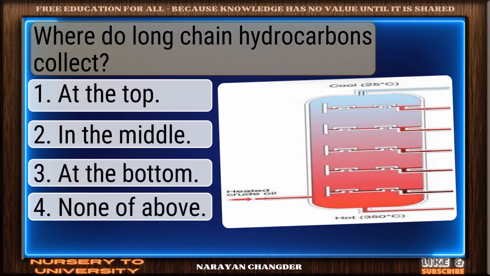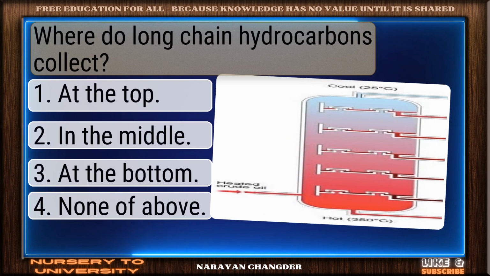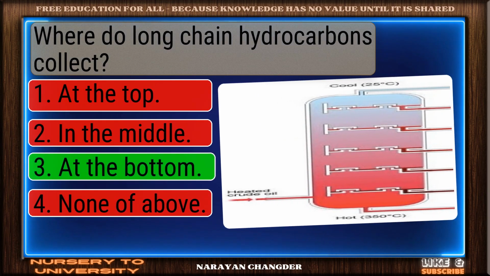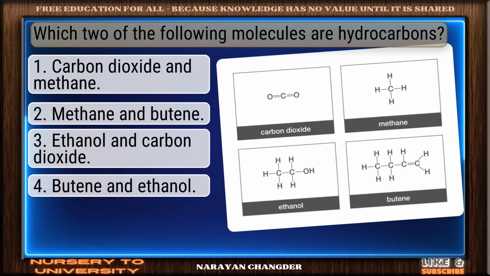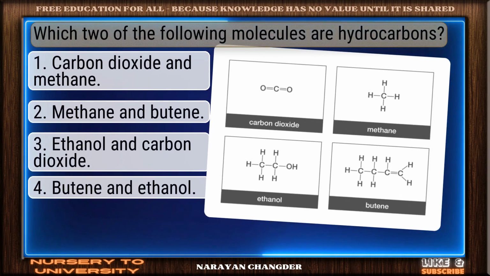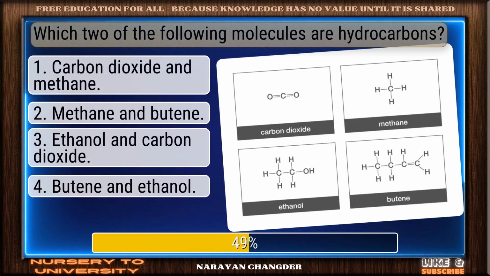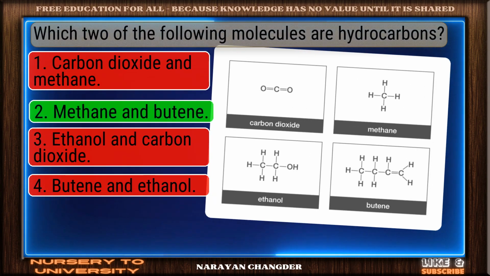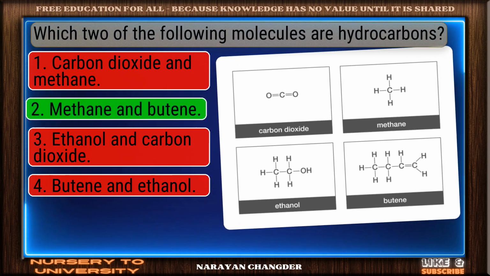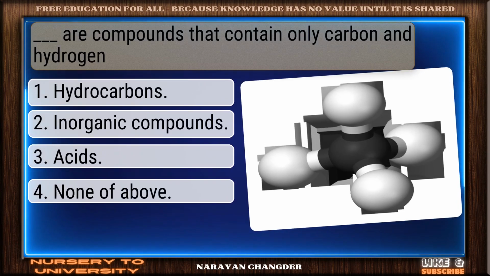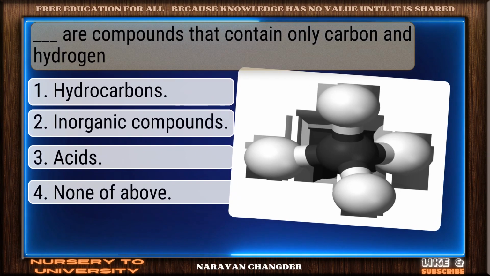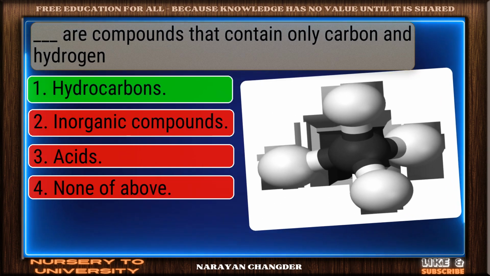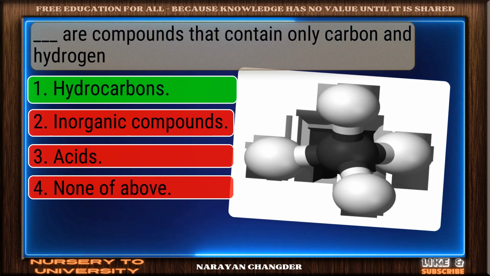Where do long-chain hydrocarbons collect? Bravo. At the bottom is the answer. Which 2 of the following molecules are hydrocarbons? Well reasoned. Methane and butene is the correct choice. Dash are compounds that contain only carbon and hydrogen. You got it. Your choice, hydrocarbons, is right.